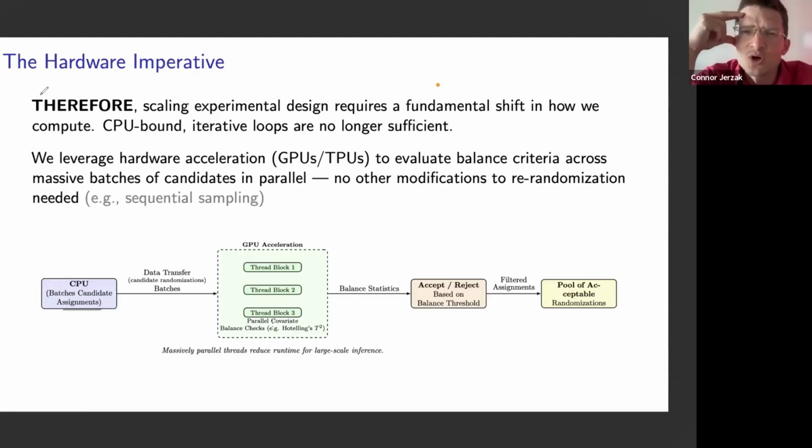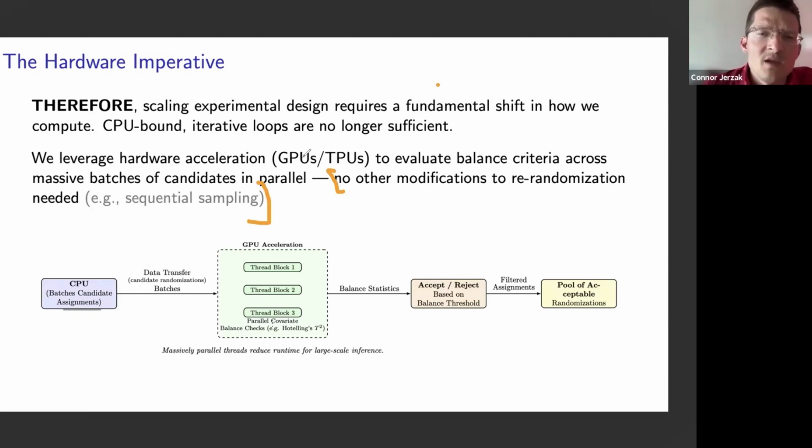So what we do in this work is we leverage accelerated computing, hardware acceleration, GPUs, TPUs, to evaluate balance criteria across truly a massive number of candidate randomizations, candidate assignment vectors, in parallel. There are no other modifications to re-randomization needed here. So there is some work on sequential sampling methods for performing re-randomization more quickly. However, those sequential sampling methods usually require complex modifications to the re-randomization pipeline. Here, we require no such modifications.